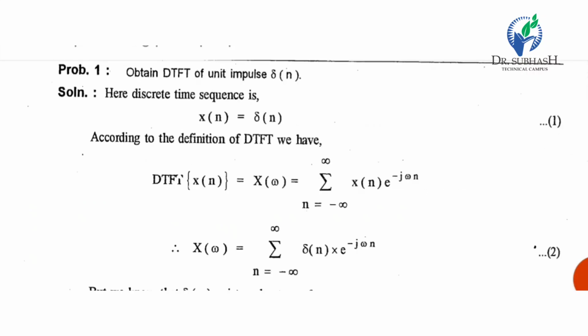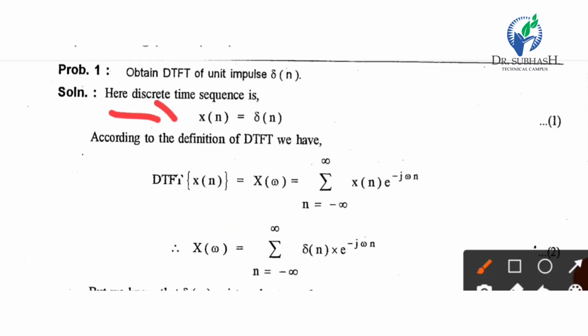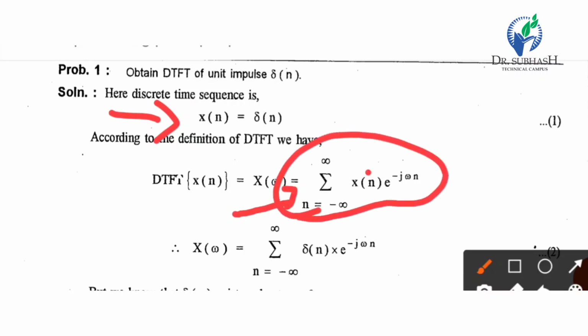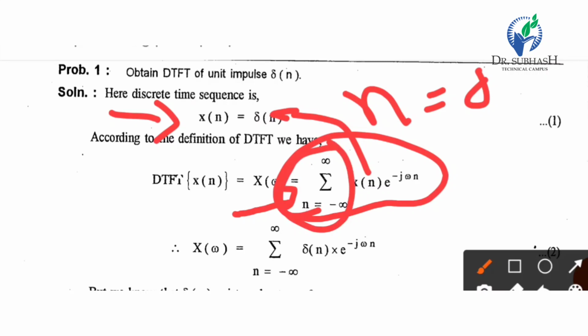Now we switch to the Fourier transform of standard signals. Our first signal is the unit impulse, delta n signal. So x of n equal to delta n. We have to find the DTFT, or X of omega. So X of omega equal to summation x of n e raised to minus j omega n, in which x of n equal to delta n, and delta n exists only at n equal to 0. So we will change our summation.